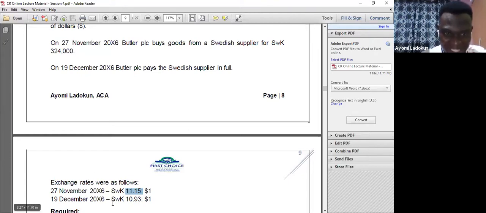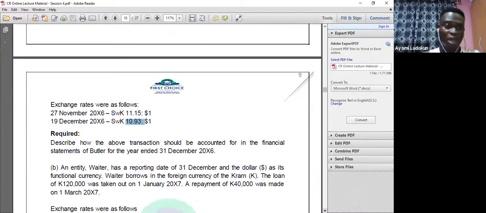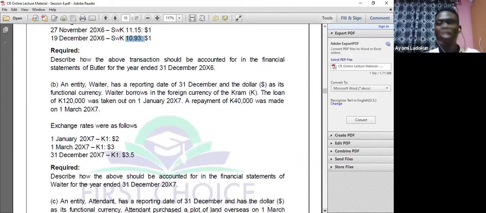Okay, on 19 December, I now paid according to the question. So I paid. I will now come again and look at this exchange rate. I will also go back to this figure, that is 324,000 divided by 10.93. I will also divide. Okay, so in that case, I will compare with the initial figure that I got, whether it's an exchange gain or loss. If I'm buying, how much was I supposed to pay at that time, and how much am I paying now? So it will either lead to exchange loss or exchange gain. In that case, I will now recognize it in my profit or loss account. Okay, so that's that about that question.